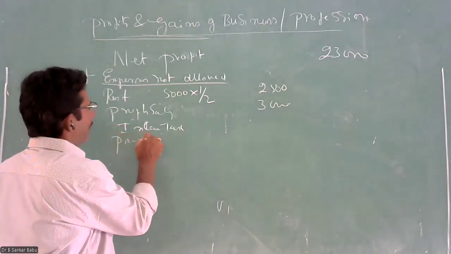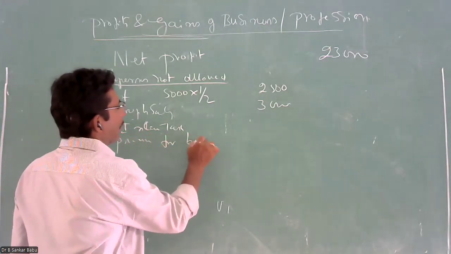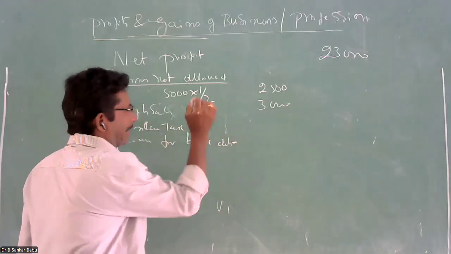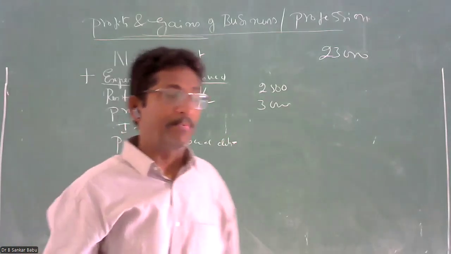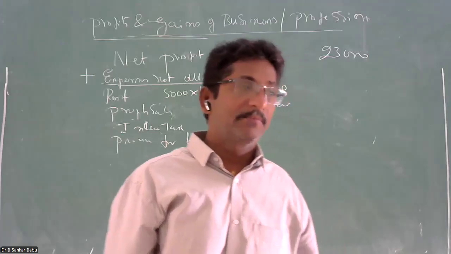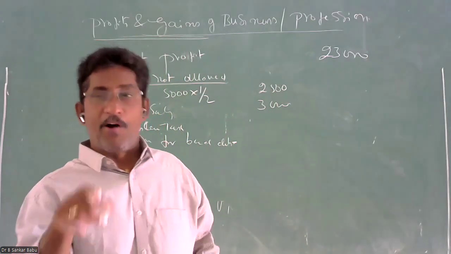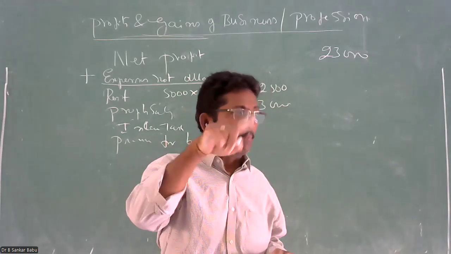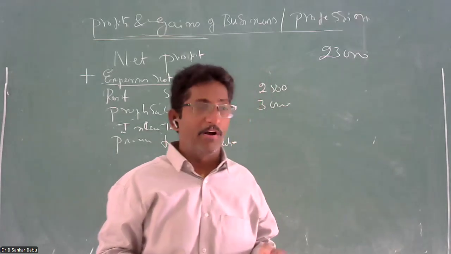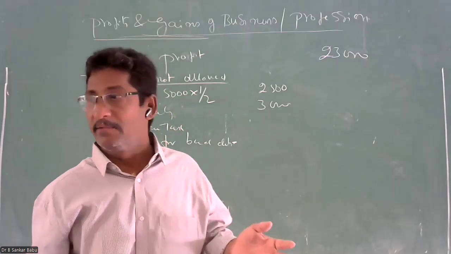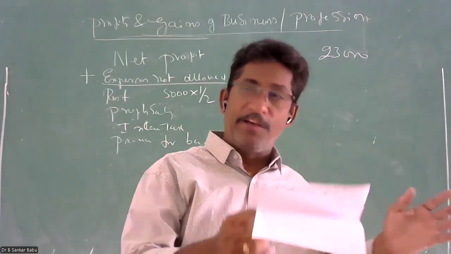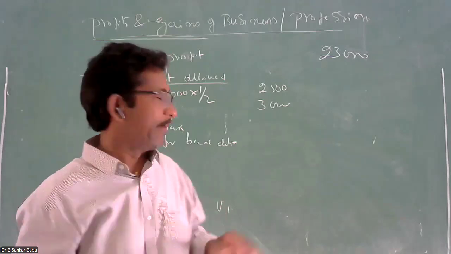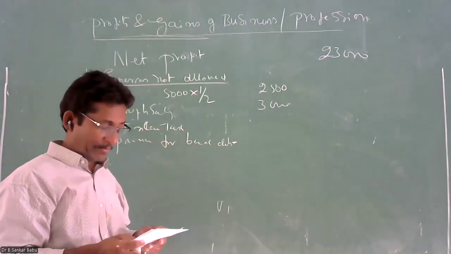But provision for bad debts or reserve for doubtful debts is not allowed as a business expenditure. Even if you record it in your P&L account, the auditor will disallow it. Why? Because it has not happened. When it occurs, only then is it treated as a loss of the business. Otherwise, it will not be treated as a loss of business.